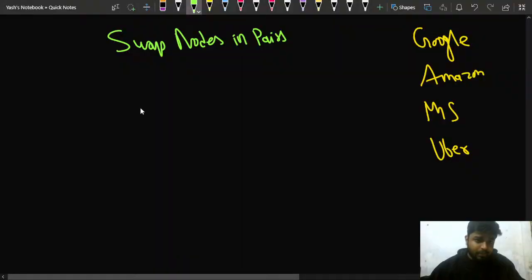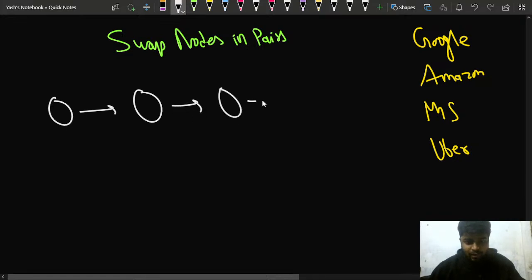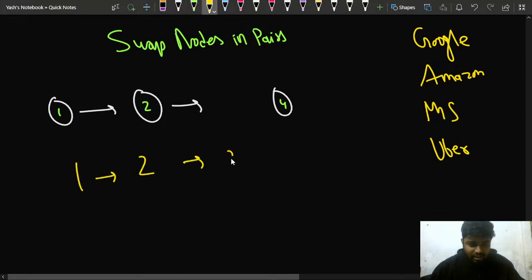What I'm saying by this, so let's say if you have these nodes, this node is connected to this node, and then like this. If you have a linked list like this, then let's say 1 is present here, 2, then 3, and then 4, like this. So let's say these are the values that are present here. Let me write it like this: 1 is there, then 2, then 3, and then 4.